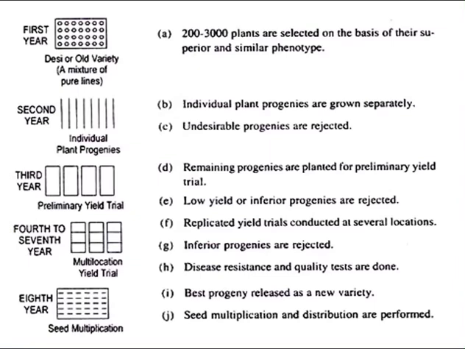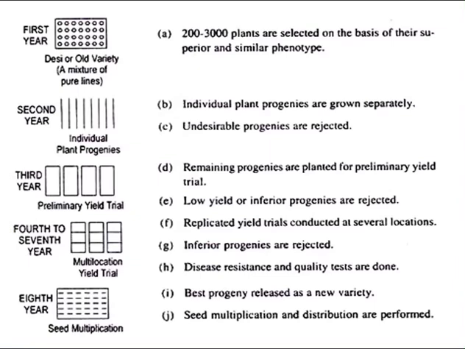The selection is made on easily observable characters like flowering, time of maturity, whether the plant is resistant or not, the presence of awns, height of the plant, color of the grain, and length of the spike.